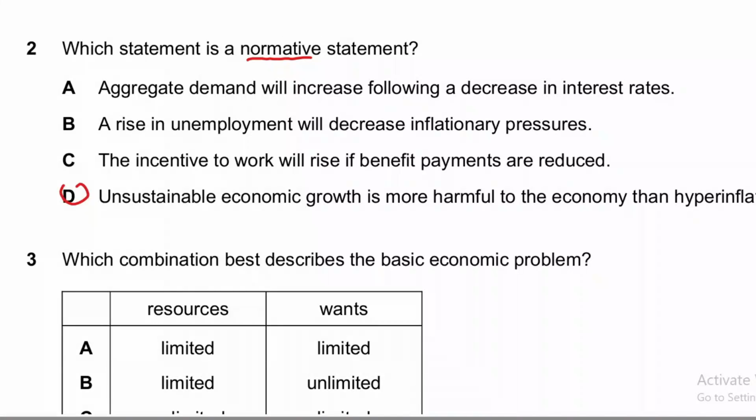Unsustainable economic growth is more harmful to an economy than hyperinflation. Something being more harmful or less harmful is the opinion of someone, so it shows opinion. All other options are basically positive statements. Other terms the examiner uses for normative statements include welfare. If the examiner uses the word welfare in the statement, then you can pick that.